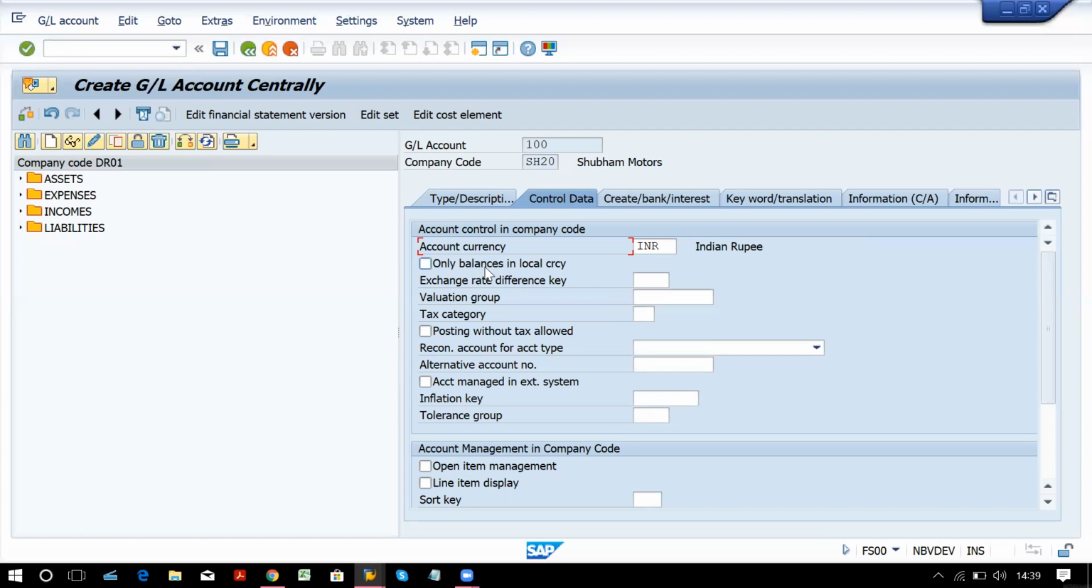Only balance in local currency you will tick for all balance sheet side account. Okay, that is mandatory for balance sheet accounts. For profit and loss account, it is optional.